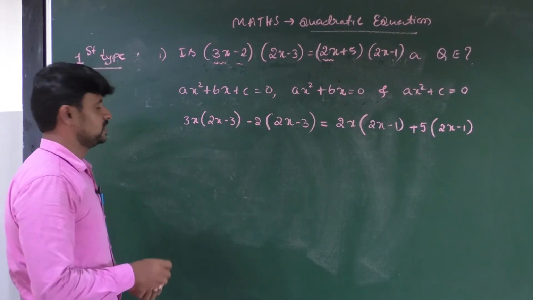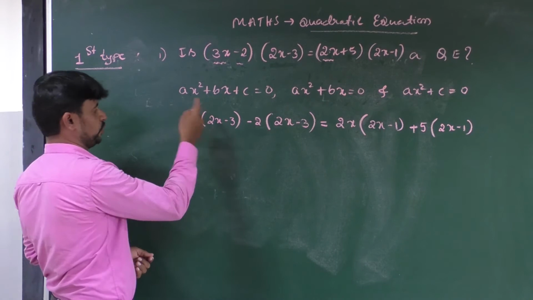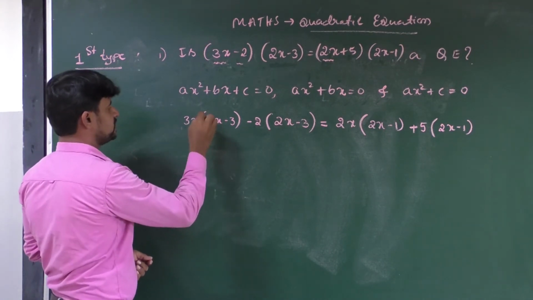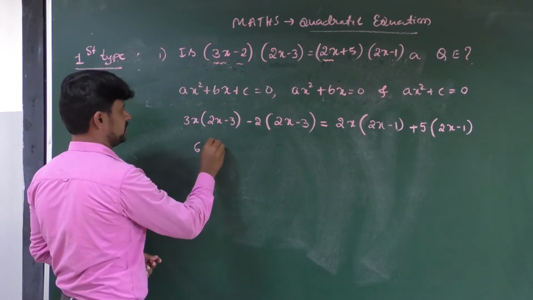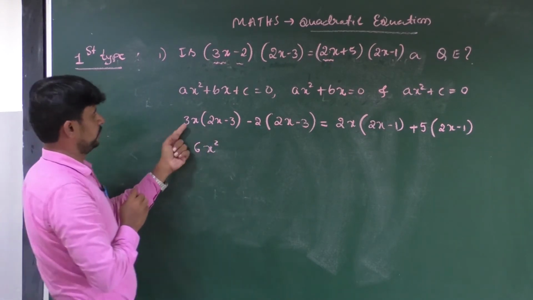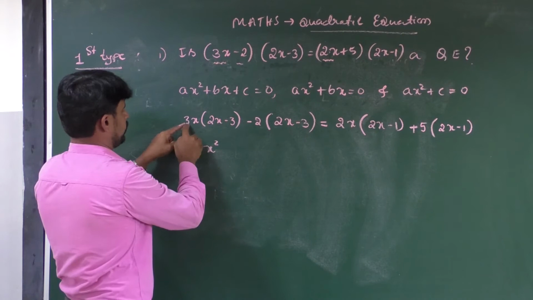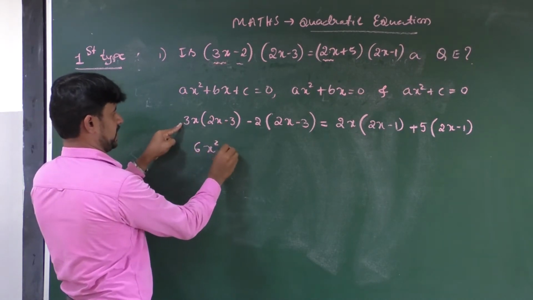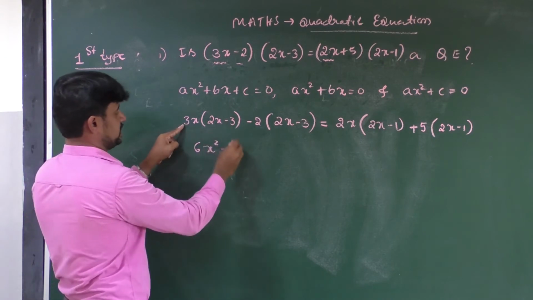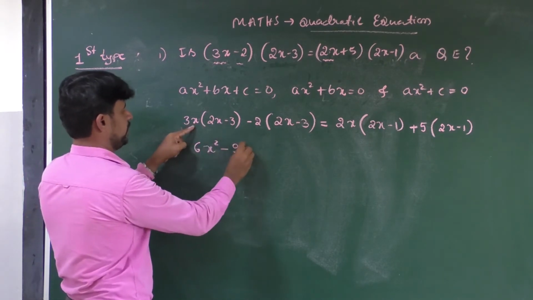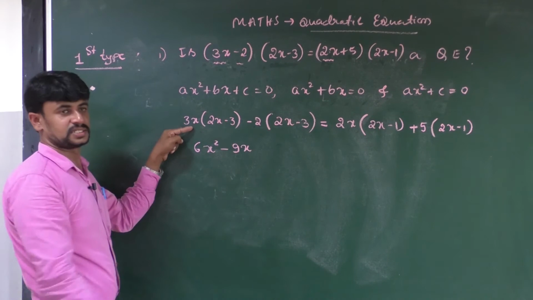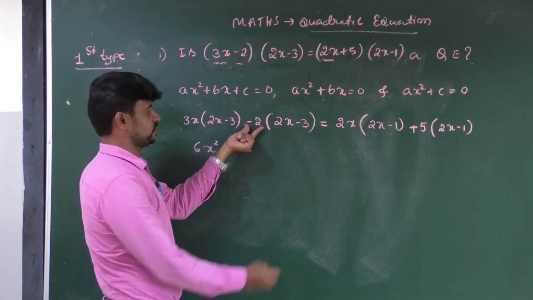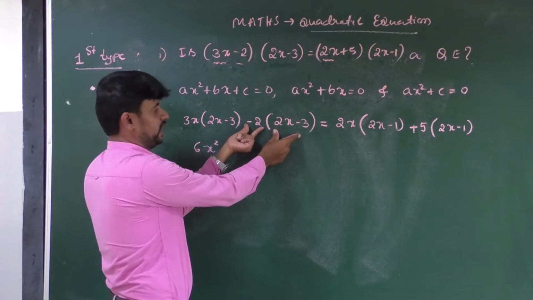After taking this, multiply this 3x with 2x. 3 2s are 6, x into x, x square, 6x square. Again, multiply this 3x with minus 3. Plus into minus, minus. 3 3s are 9 into x, 9x. As well as multiply this minus 2 with 2x minus 3.